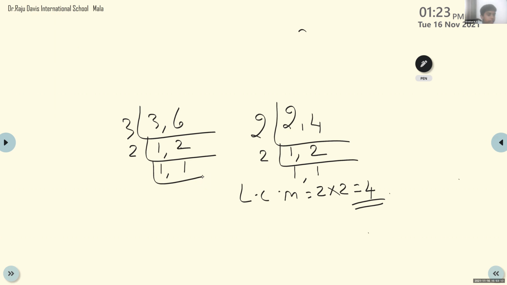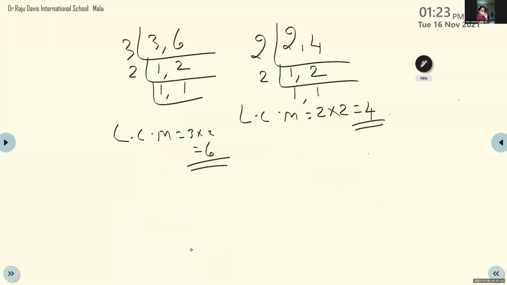So I divided 1 and 2 is equal and I got 1 and 1. Yes. And the LCM is 3 into 2, you wrote 3 into 2 is equal to 6. How did it come, 3 into 2 is equal to 6? These are the two numbers which are divided. 3 into 2, you should multiply and write.